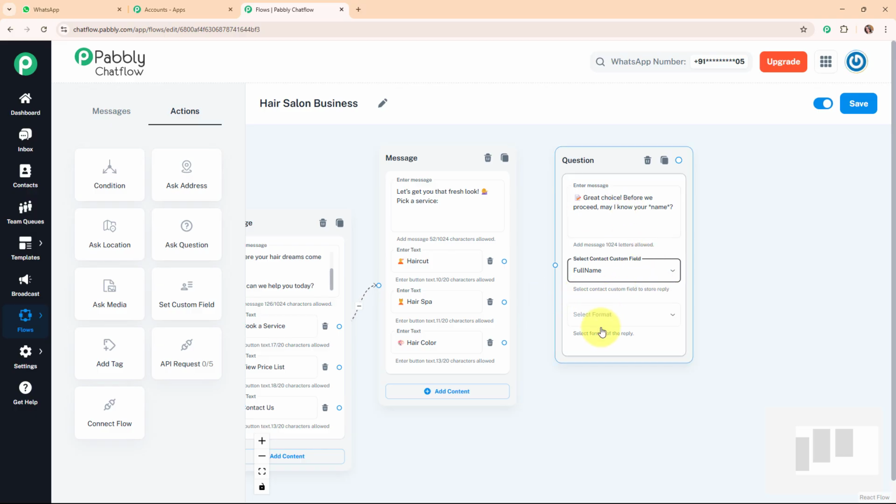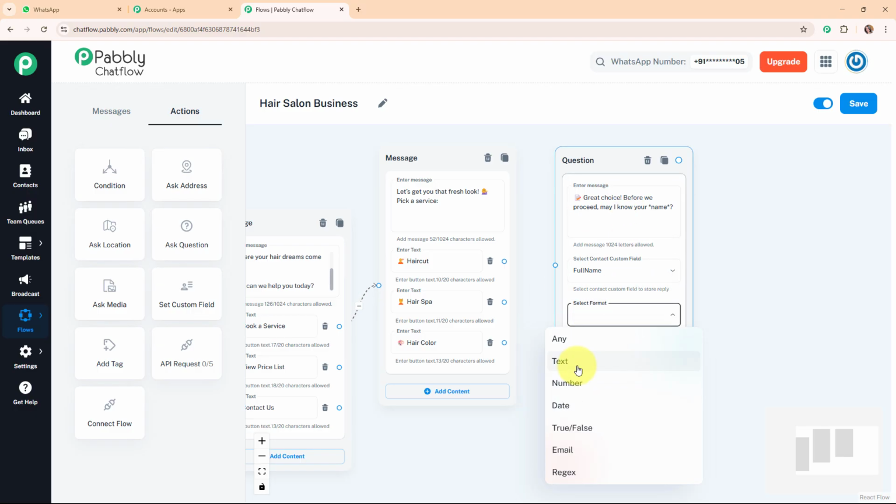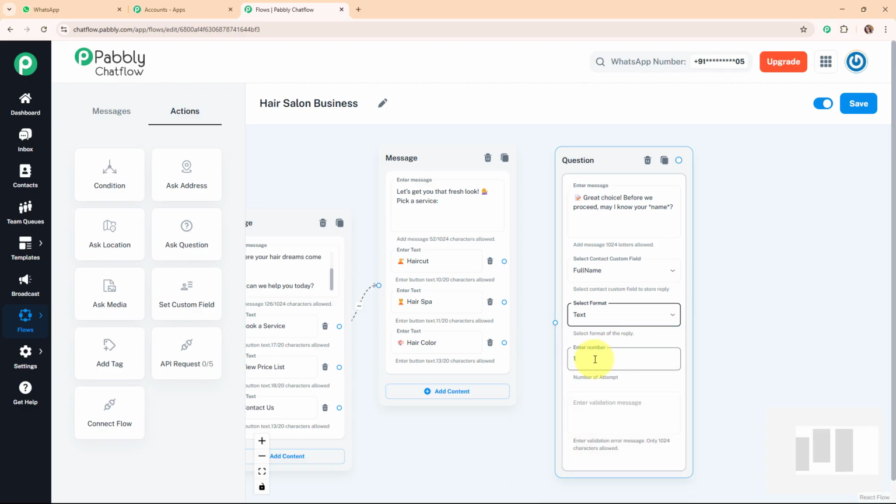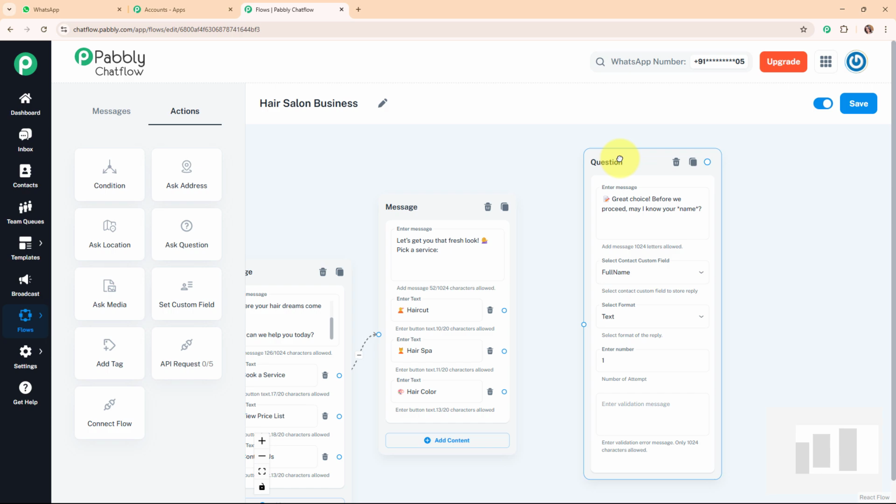Alright, so here I've selected my contact custom field, and here for the format I'm going to select text, and here for the number of attempts I'm going to give the attempt as 1, and then here you can also add a validation error message. So here I don't want to add the validation error message, so I'm not going to add any message over here. And now after adding the question box for the name, I'm going to connect all the quick replies button for the service with this question message box.